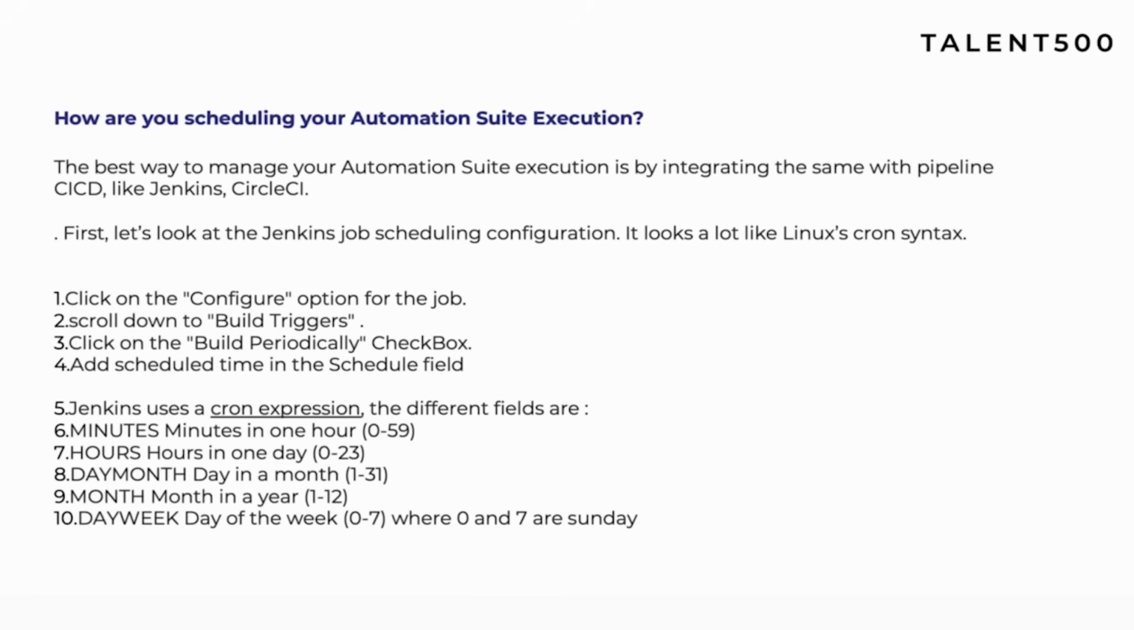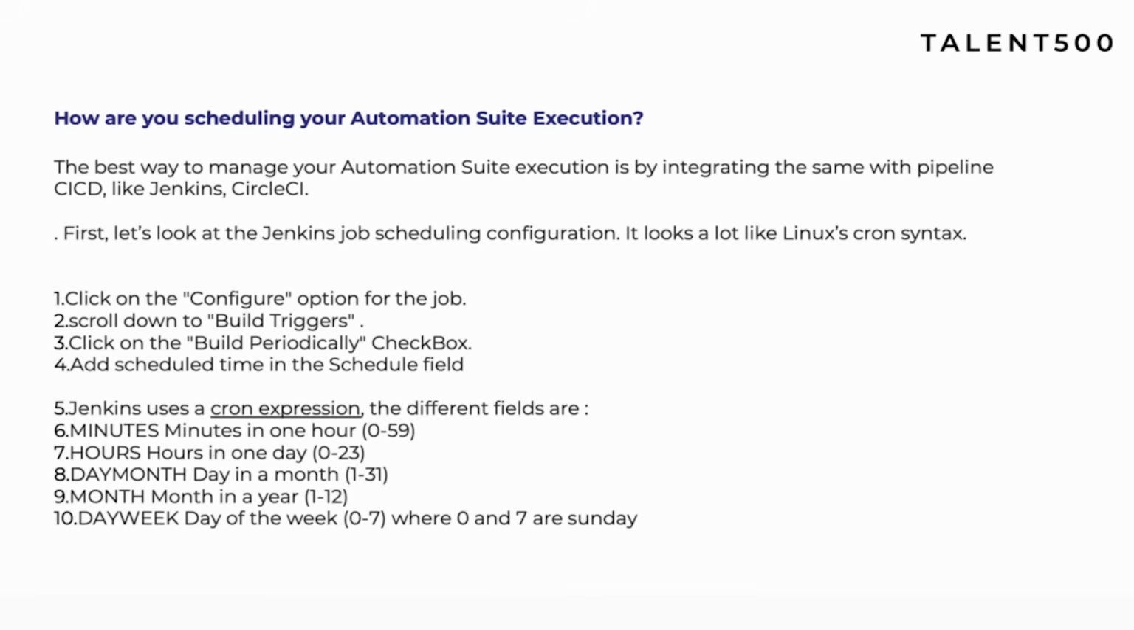Always remember, whenever scheduling comes up in Jenkins, we usually do it using a cron expression, right? Now in a cron expression there are 5 important fields: minutes, hours, day of the month, month, and day of the week. Those are the patterns we follow while writing a cron expression.